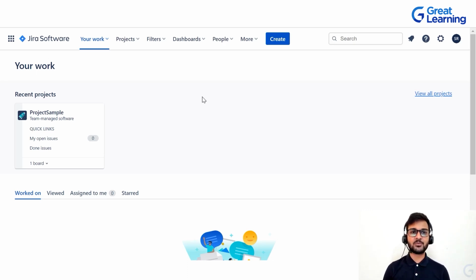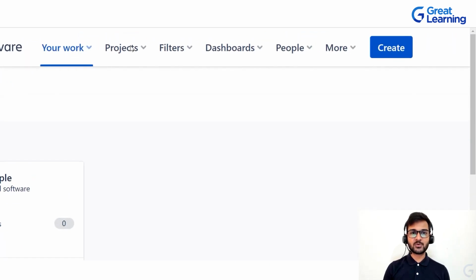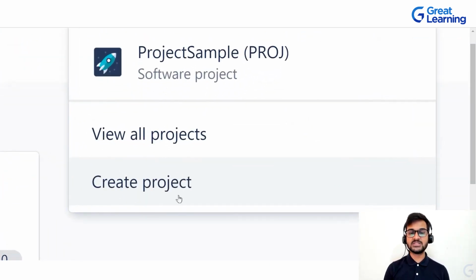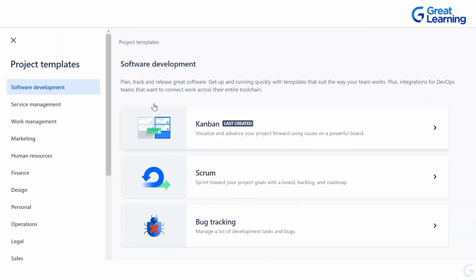In order to create a project, you just need to go to this project tab. As soon as you click here, you will see an option which says create project. You just need to click on that option and you will see all these project templates. So right now we are on software development and we are getting Kanban and Scrum as the options.